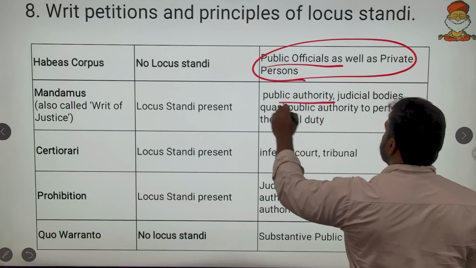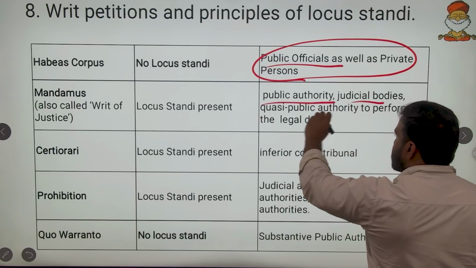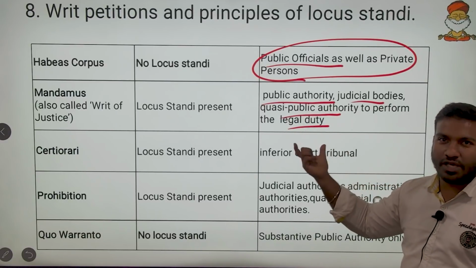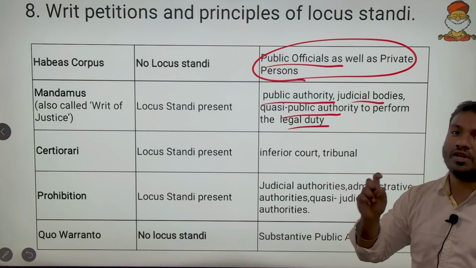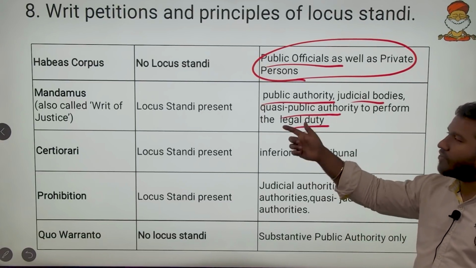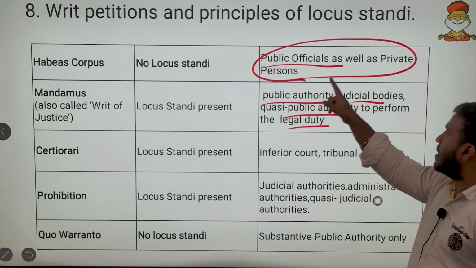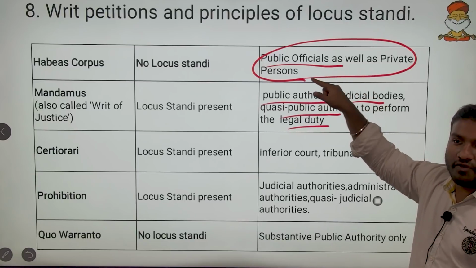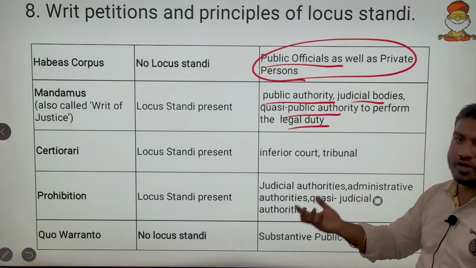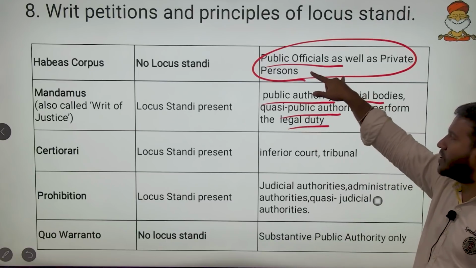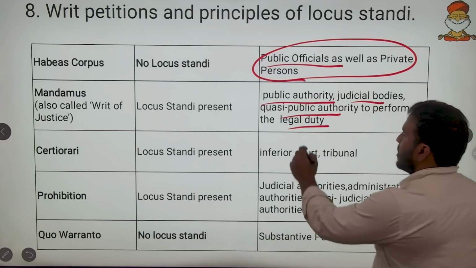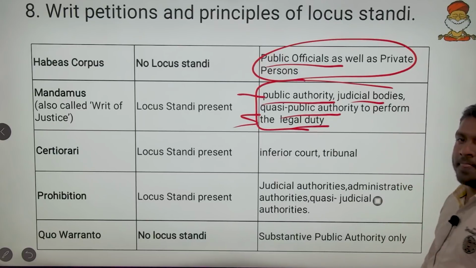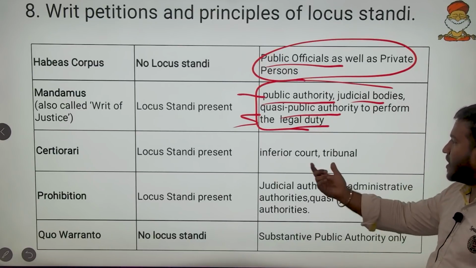Mandamus is for public authority, judicial bodies, quasi-public authority, to perform a legal duty. Here it comes with the tag legal duty. Whenever the duty is legal, only then you can give a writ petition of mandamus. You cannot ask a private person to do a legal duty. It is not the legal duty of a private person who has abducted you to release you, so it is a non-legal duty. A legal duty comes only for government and government officers. Then certiorari is for inferior courts and tribunals.